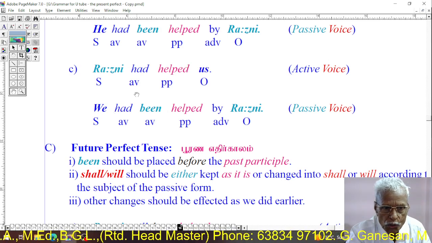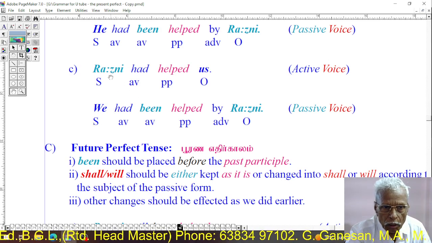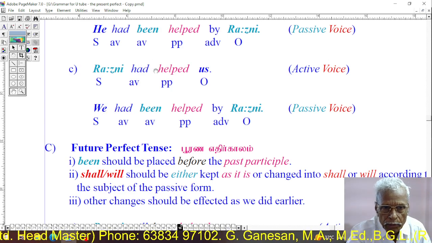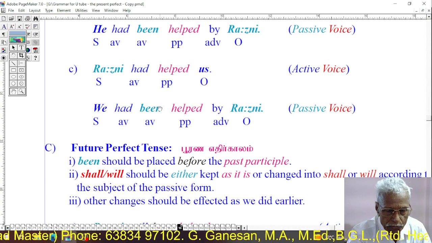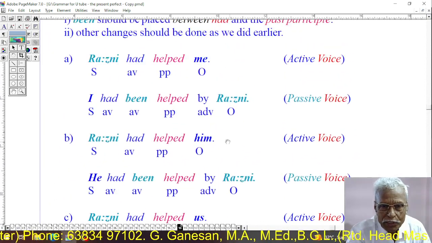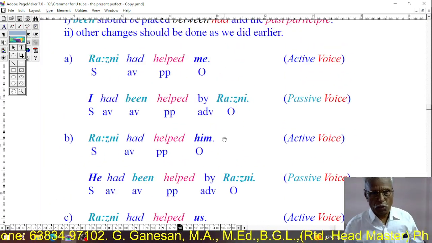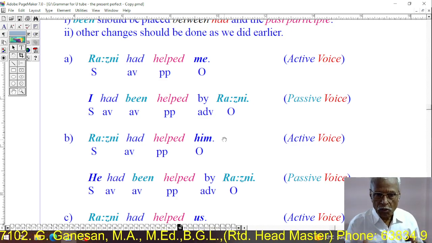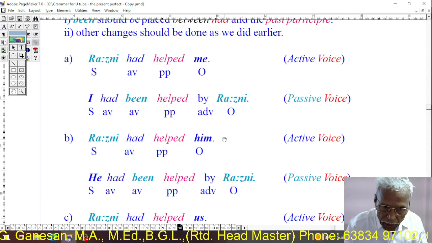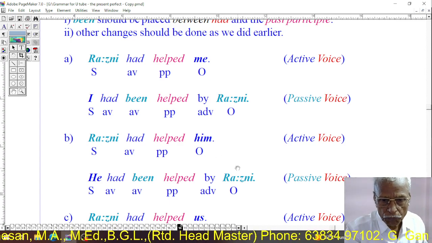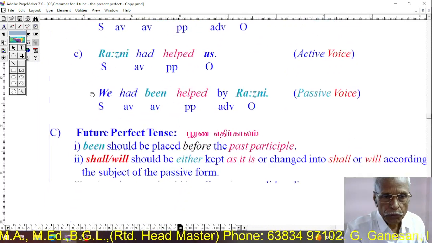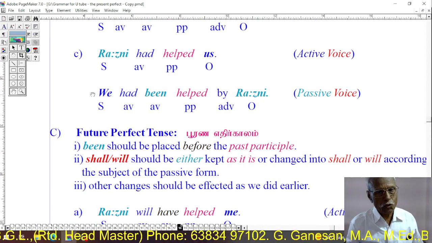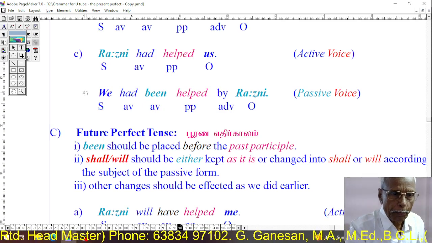So us becomes we. We had been helped by Ronnie. Been has been placed between these two verbs. So two verbs in the active voice, three verbs in the passive voice. Okay. Ronnie had helped me. I had been helped by Ronnie. Ronnie had helped him. He had been helped by Ronnie. Ronnie had helped us. We had been helped by Ronnie. So, okay. That is the past perfect.